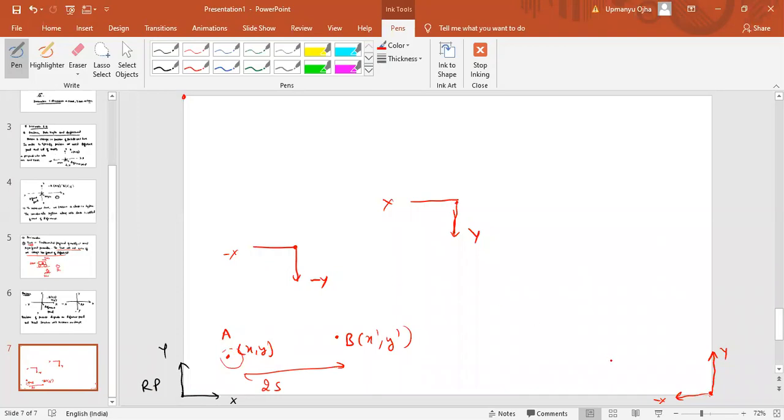If you take this also, it would be 2 seconds. But if you change the reference point, the position will change. The time taken to move from A to B will remain the same, but the position will change if you change the reference frame. Okay, fine. I hope you understand both the points: why the time does not depend upon the frame, what is a frame, and what is a reference point.